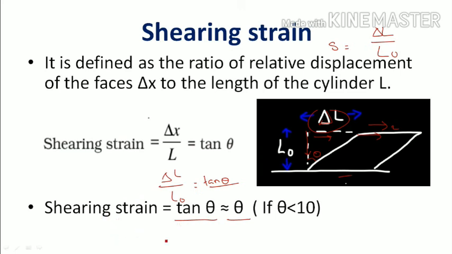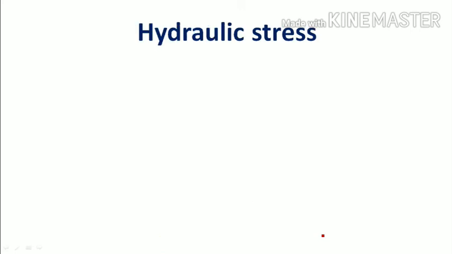So shearing strain is equal to change in length by original length, or we can name it as tan theta, or directly we can say shearing strain is theta. Okay. Next, there are some types of pressures.